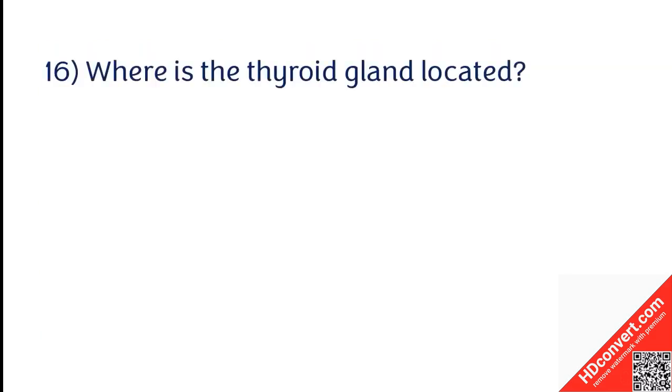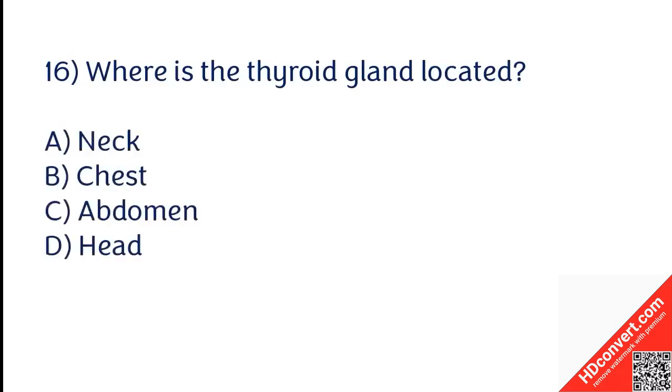Where is the thyroid gland located? Neck, chest, abdomen, head. The correct answer is option A. The thyroid gland is located in the neck.